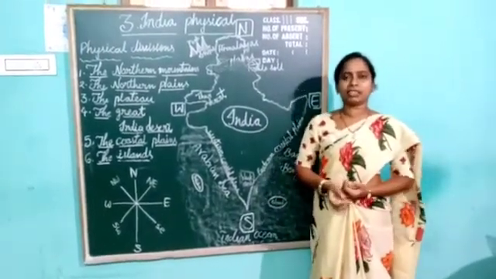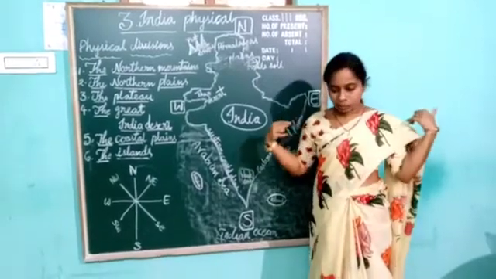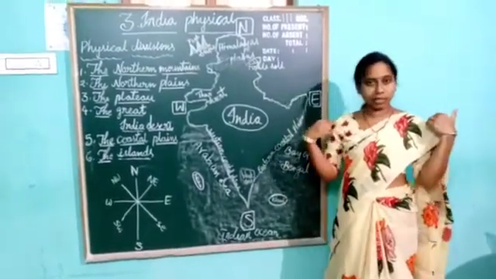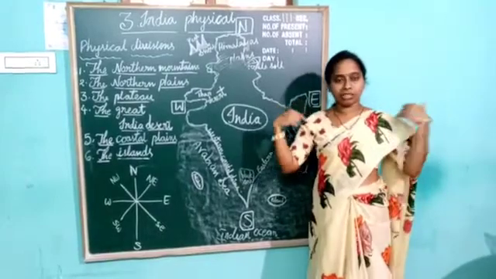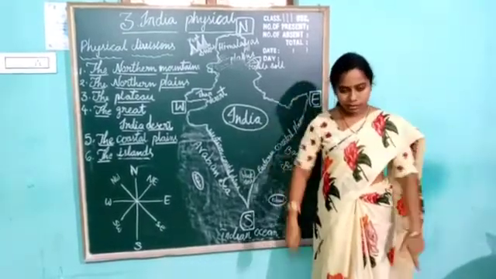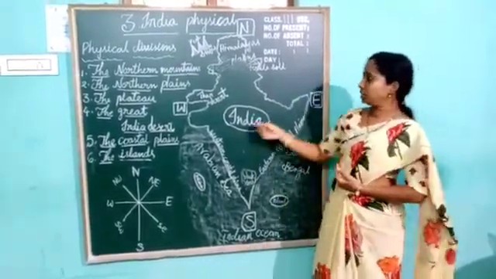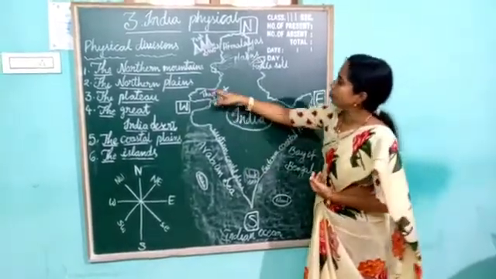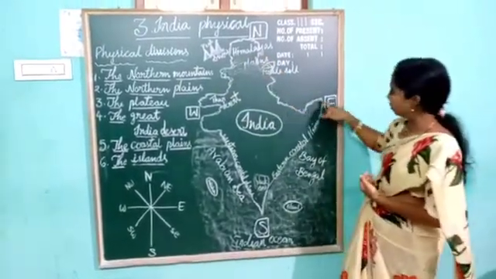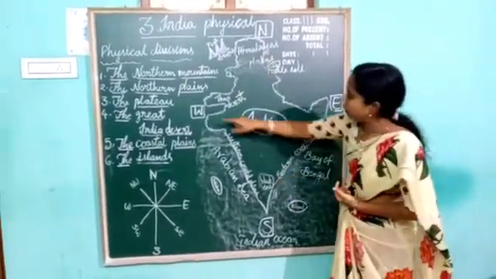Physical means what? We have a physical body shape. As children, we have a physical body. This is our physical body shape. Like that, our India country also has a physical shape. See, this is the physical shape of our India.